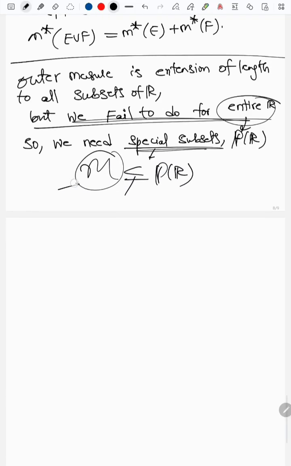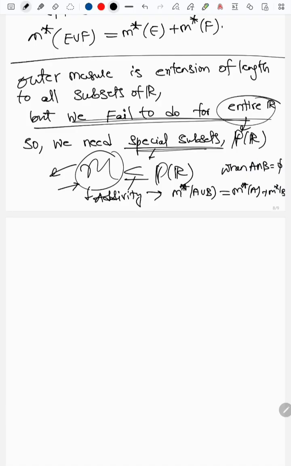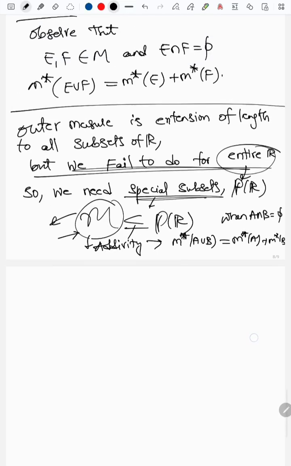So this will form a sigma algebra, and we'll talk about all these things, where this has additivity. What do we mean by additivity? Additivity is nothing but m star of A union B is equal to m star of A plus m star of B, when A intersection B is empty. So this is our observation.